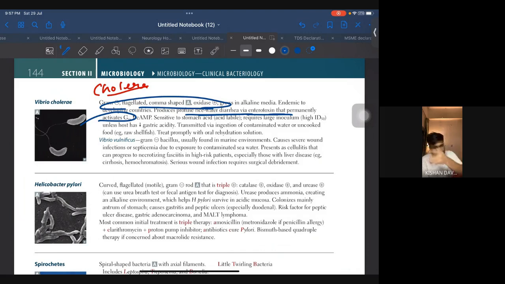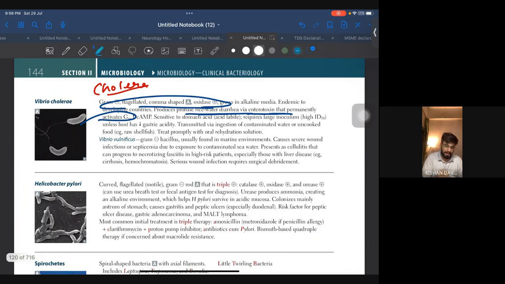Now, what are the Gi, Gs, everything? We saw this in general pharmacology. There are G protein-coupled receptors and there are the subunits of that. Okay, so some of the bacteria, the virulence factor will be inactivating or activating all these proteins. Okay, so you have to remember this. In a question, they will definitely give you which is activating Gs, which is inhibiting Gi, or whatever else it is. Okay, keep this small information in mind. I'll highlight this for you so don't forget. Increase in cAMP. Sensitive to stomach acid, requires large inoculum unless the host has decreased gastric acidity.